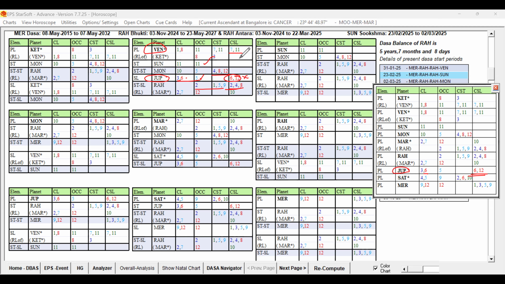So I was asking whether our student knows the date of marriage. He said no, he does not know the date, but he said he got married. Okay, the next question: whether he had any problem in his marital life, any separation. He said no, to his knowledge there is no problem in the marital life, no serious issues, and no separation happened. So it clearly indicates that Jupiter should not be the sixth sublord, right?